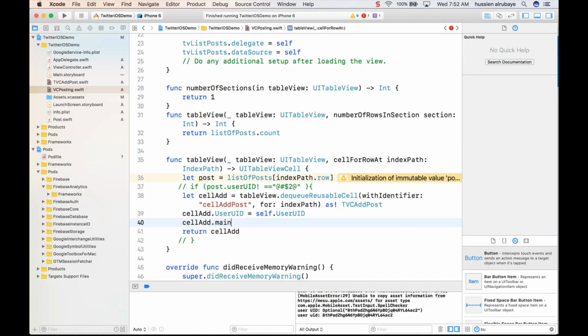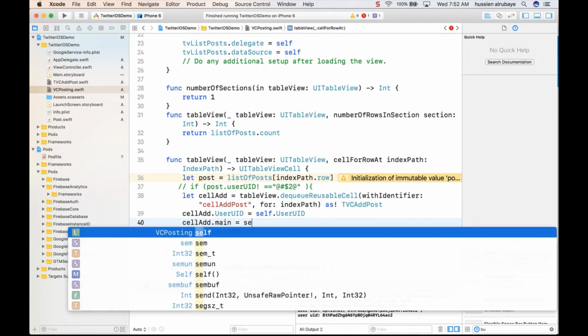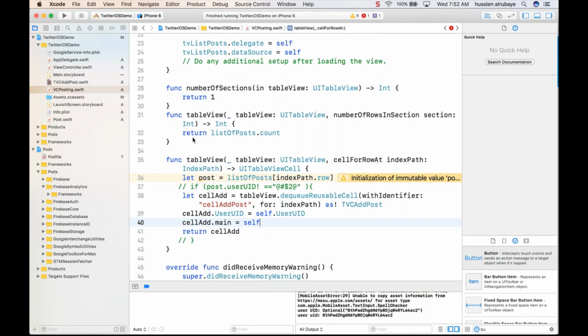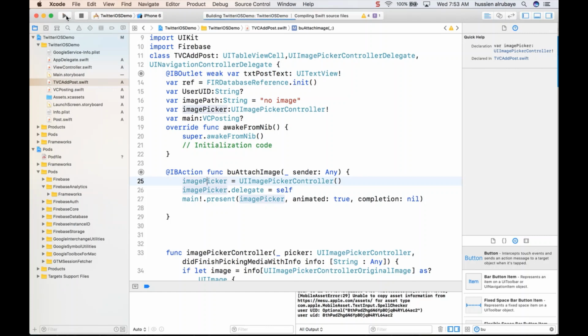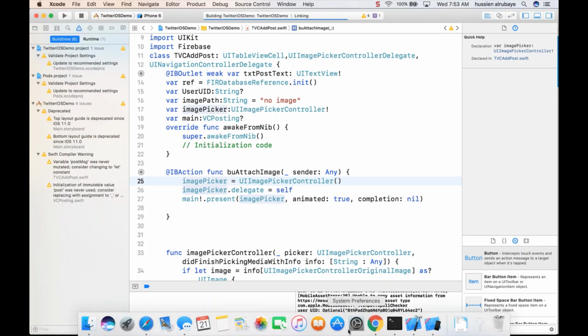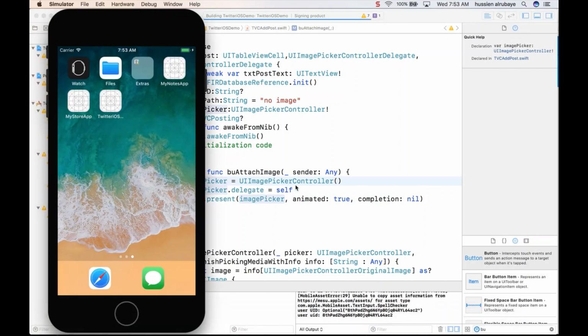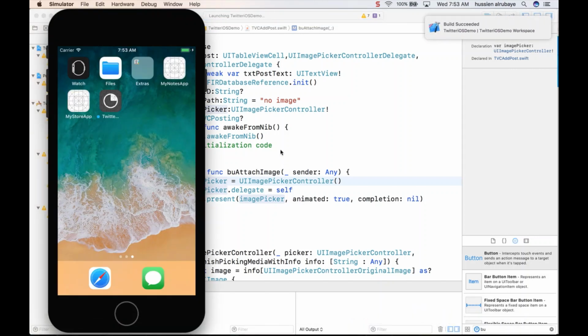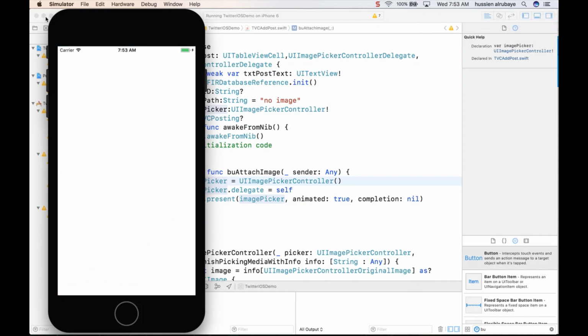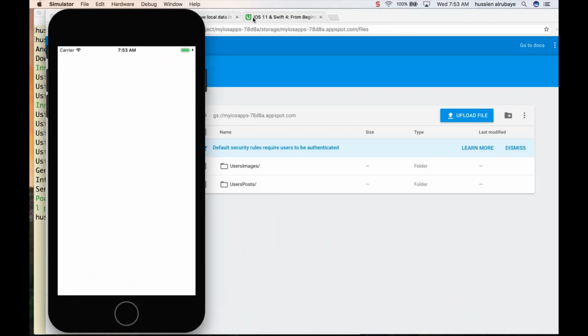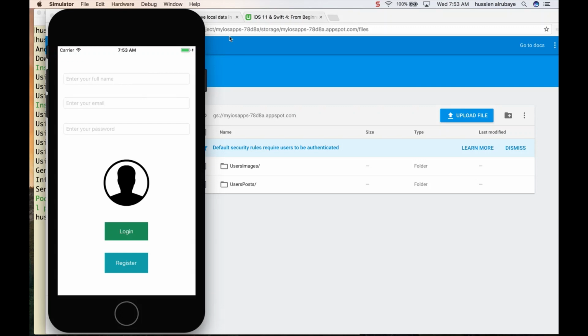So I say dot main should take the self, whatever he has in the self should be passed to the main, and the main shows it here. Hopefully this one will work. Yes, it will work. So now if we just try to run it and see if I'm able to load an image, select it, and after I select the image I could add some post with it, and if I don't add an image he will consider it a post without image, and boom, that is what I want to share here.